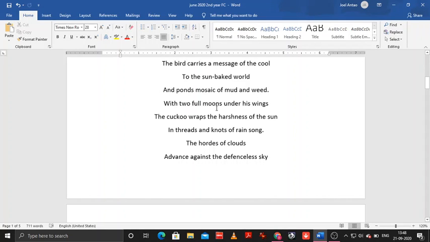With two full moons under his wings, the cuckoo wraps the harshness of the sun in threads and knots of rain song. Okay. Now we are talking about two full moons. Full moon simply means 2 months. Okay, and actually it's not correct. India doesn't get only 2 months of rainfall. We get more than that. Okay, but here in this particular poem we have just two full moons. But we, the rest of India, at least 2 full months they'll definitely get.